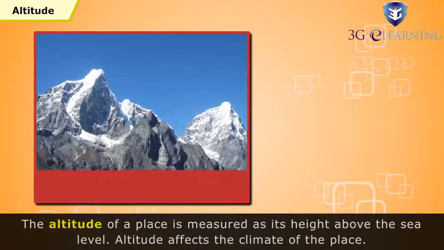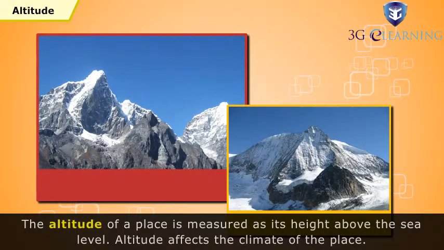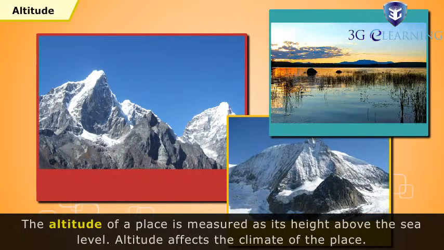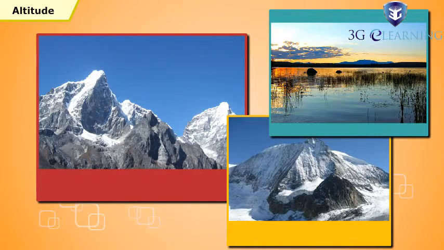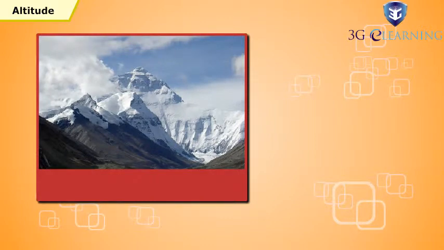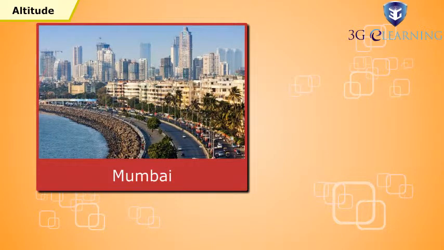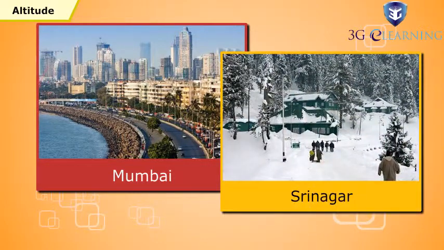Altitude. The altitude of a place is measured as its height above the sea level. Altitude affects the climate of the place. In general, the more the altitude, the colder is the place. While places at sea level have an equitable climate throughout the year, places situated in mountainous regions experience very low temperatures. Mumbai is situated on sea level and therefore has an equitable climate. Srinagar, situated in the Himalayas, has extremely low temperatures.